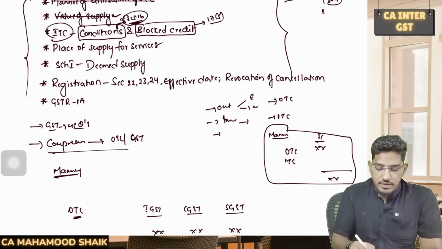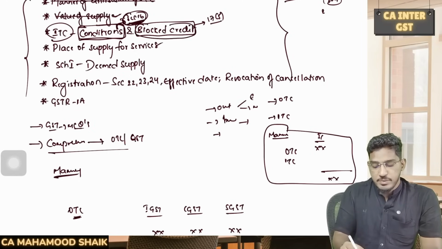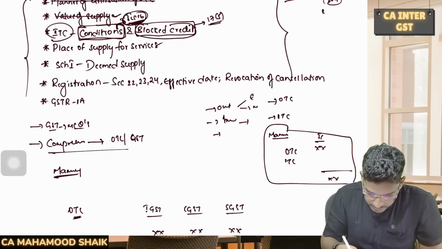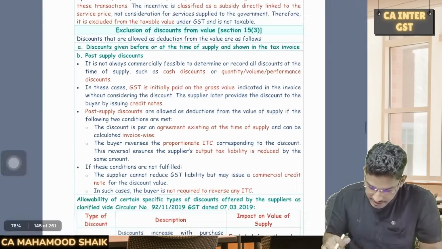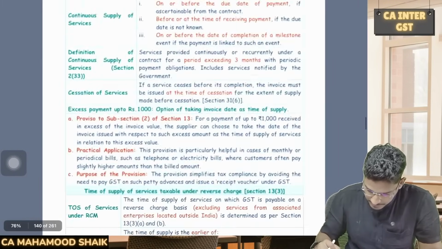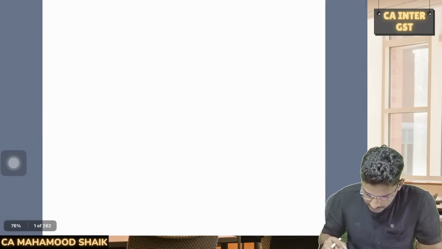So now we will try to quickly revise the content of the conditions which are required to be fulfilled for availing input tax credit, which is contained in section number 16, and also the concept of the blocked credit, which is contained in section 17 subsection 5. So first we will start with the conditions which are required to be fulfilled for availing the input tax credit. Okay, right. So let me take you to the relevant part of the material.